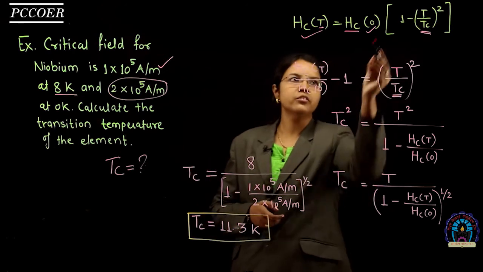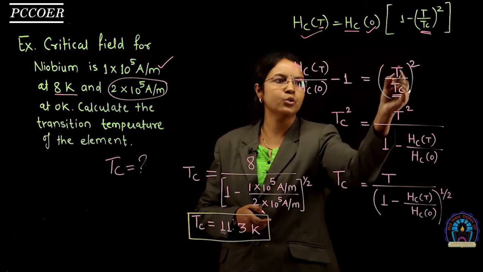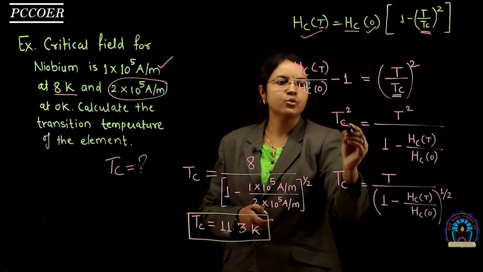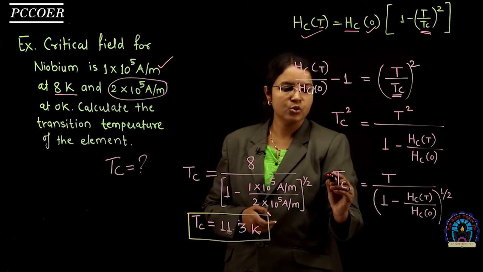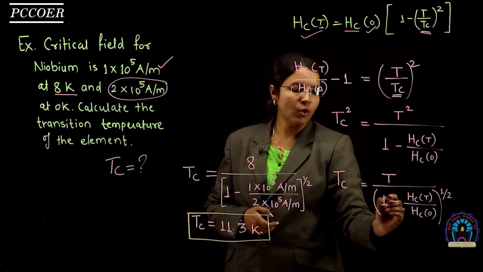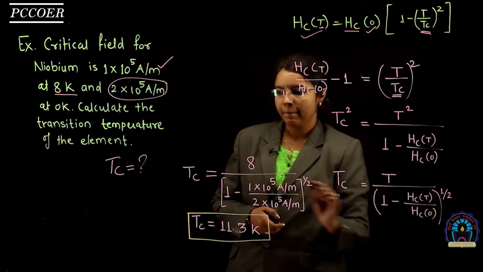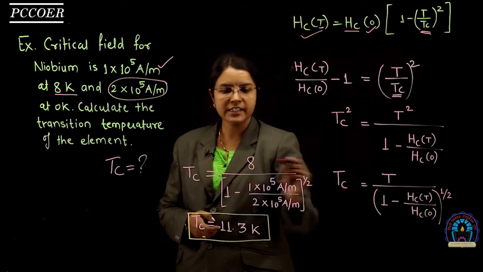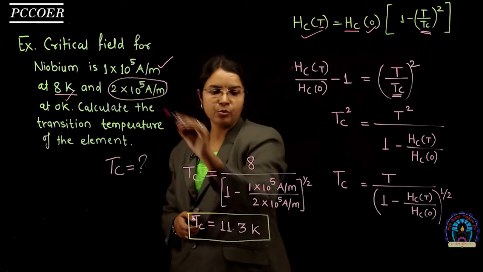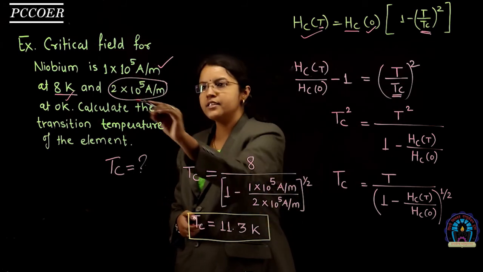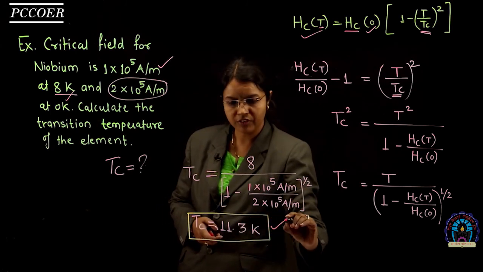So we use the formula, this one goes to the other side: HCT divided by HC0 minus 1 is equal to minus (T upon Tc) whole square. So Tc square is equal to T square upon (1 minus HCT upon HC0). So Tc is equal to T upon the square root of (1 minus HCT upon HC0). Tc is equal to, then you substitute T equal to 8 Kelvin, HCT is 1 into 10 to the power 5 ampere per meter, HC0 is 2 into 10 to the power 5 ampere per meter, then it comes out to be 11.3 Kelvin.